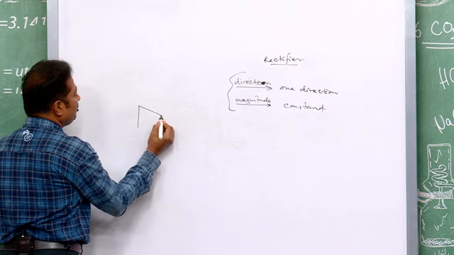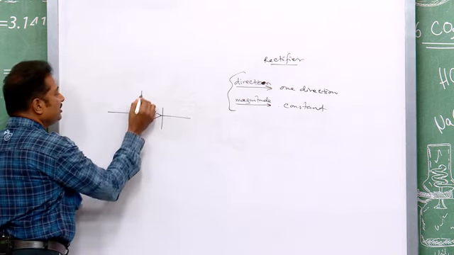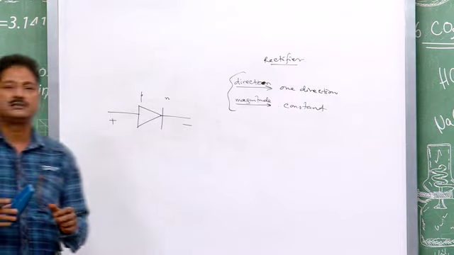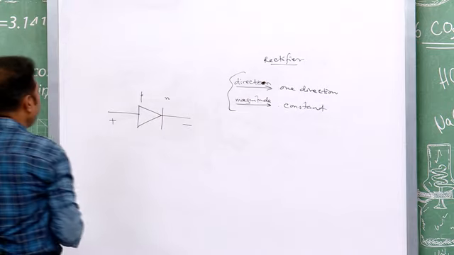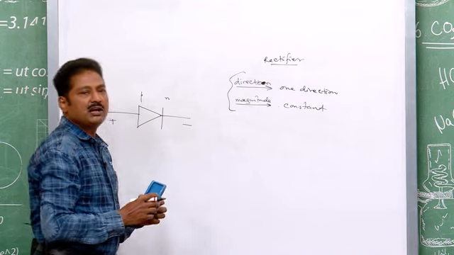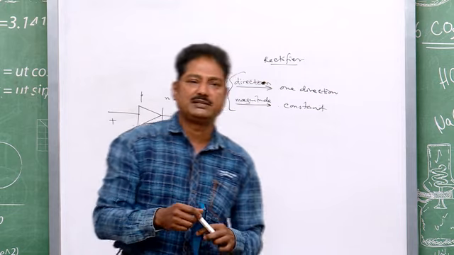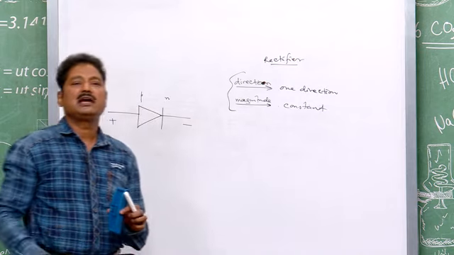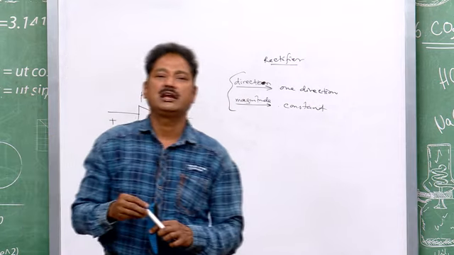You now come to the concept of the diode. As you know, this is your P side, this is your N side, and when it is forward biased, that means the P side of the diode is connected to the positive terminal of the battery and the N side of the diode is connected to the negative terminal of the battery, then your diode is forward biased. That means its depletion layer will decrease, and there is a possibility for the charge carriers to cross the junction and current can flow.